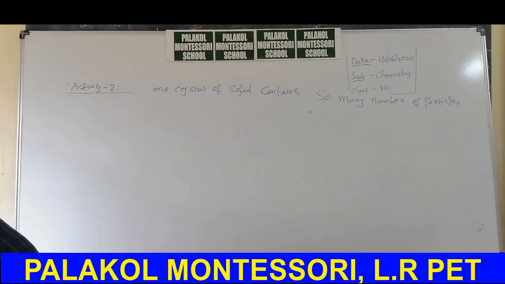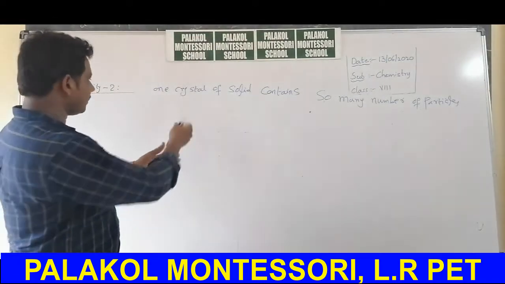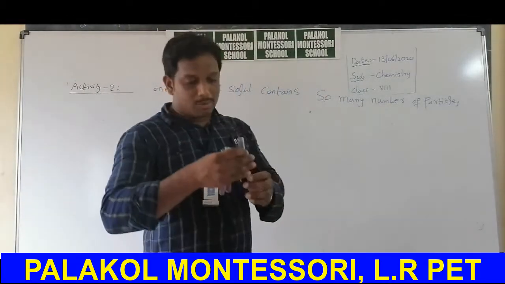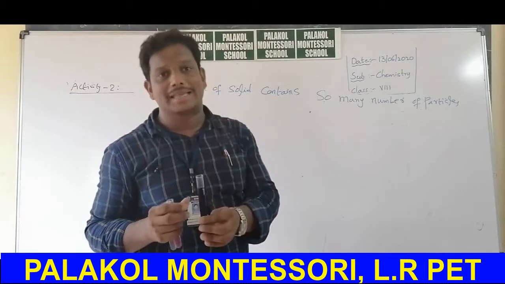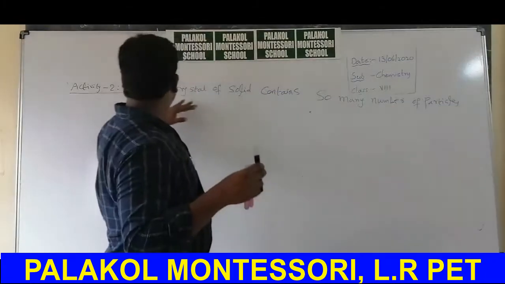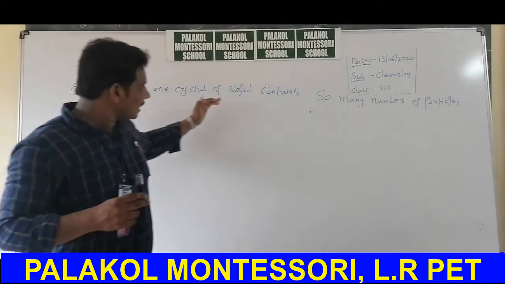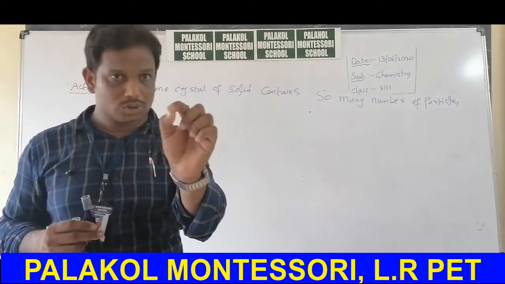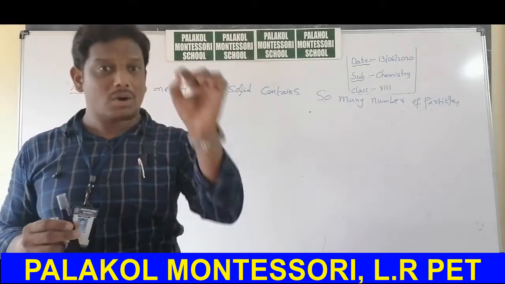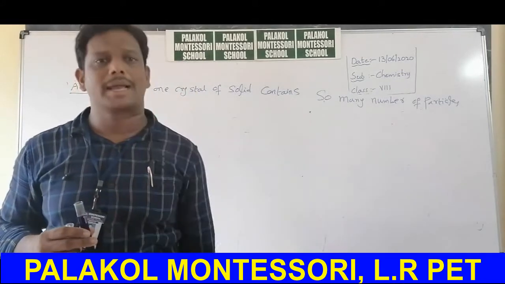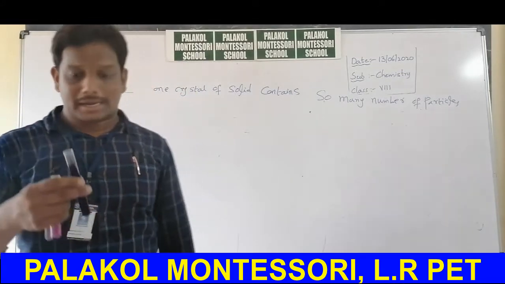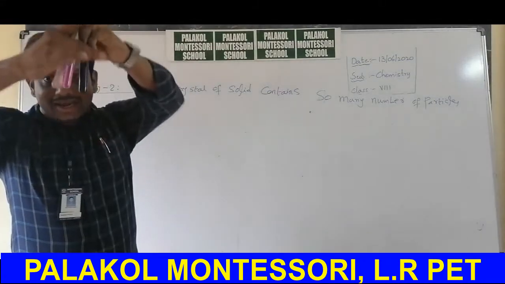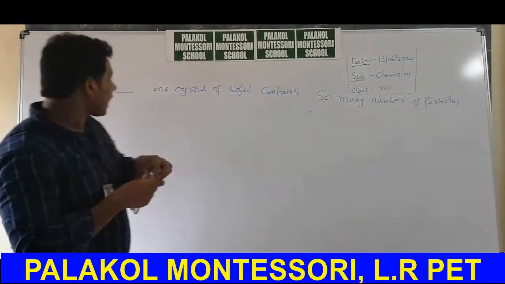Okay, this is about an activity. This is the activity regarding one crystal of solid containing so many number of particles. For this, I used potassium permanganate crystal as a material. Okay, this is about activity 2. According to me, activity 2: one crystal of solid contains so many number of particles. That means in one crystal of potassium permanganate, lakhs of molecules, Avogadro number of molecules are there. Very, very small particles are there. We cannot see those particles. But if you observe all these colors, it is having so many number of particles. This is about activity 2.